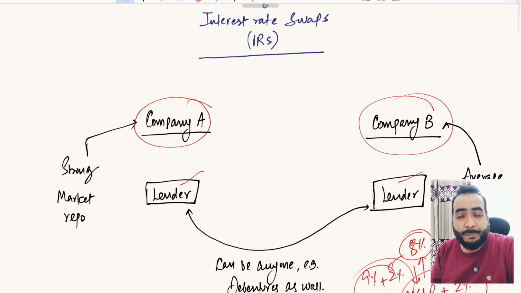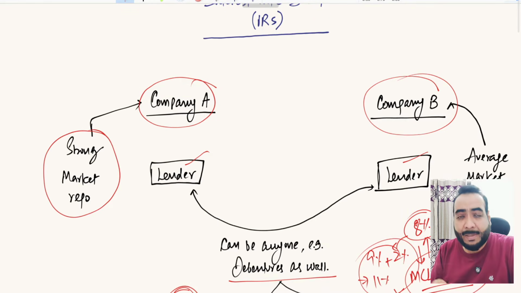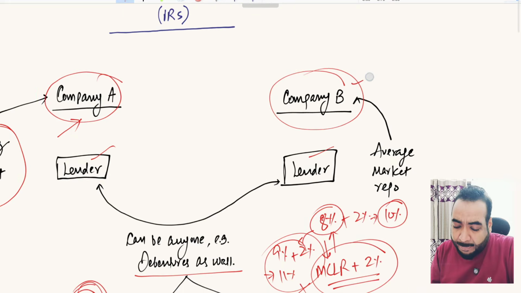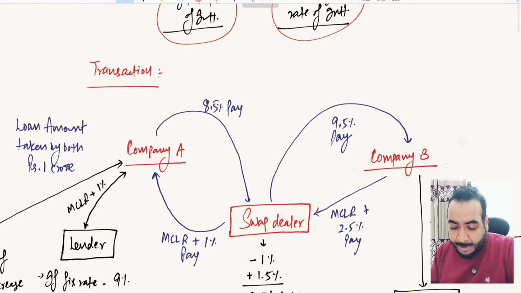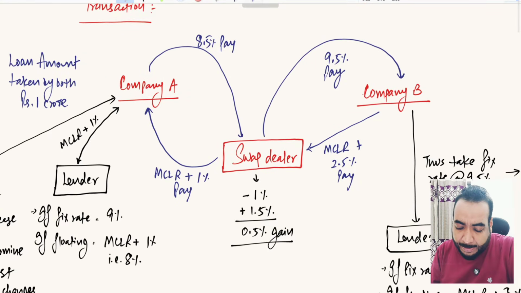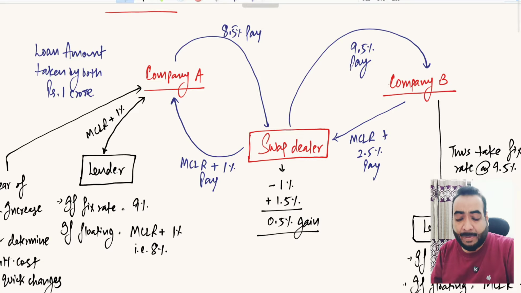Company A has a strong market reputation. It has a very good brand name in the market and good bargaining power with the bankers. Company B has a comparatively average market reputation, so comparatively lower bargaining power with the lenders. This is essential for interest rate swaps to fit in this contract. Now how will the transaction take place? Do not get confused by the diagram, understand with me one by one.